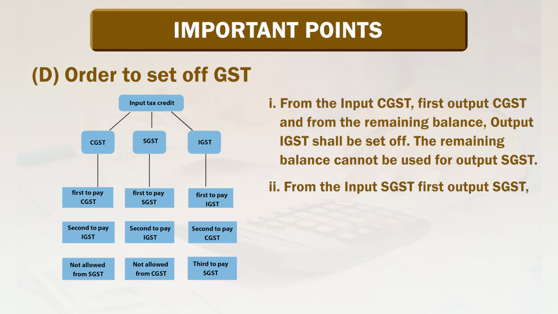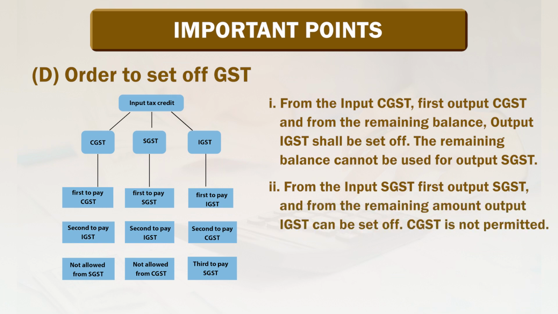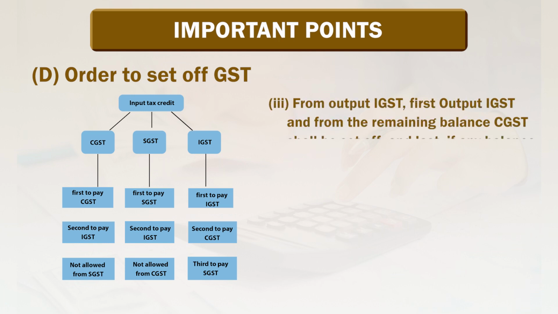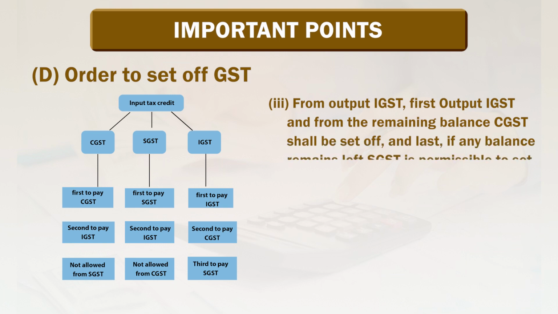From the input SGST, first output SGST, and from the remaining amount output IGST can be set off. CGST is not permitted for set off. Third, IGST. From input IGST, first output IGST, then the remaining balance against CGST shall be set off, and last, if any balance remains left, SGST is permissible to set off.